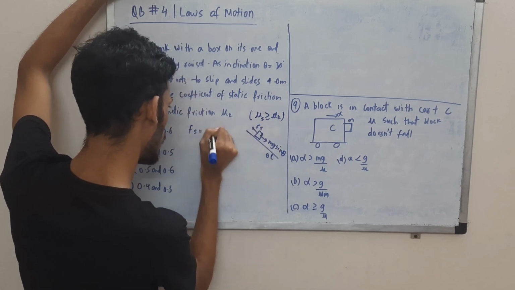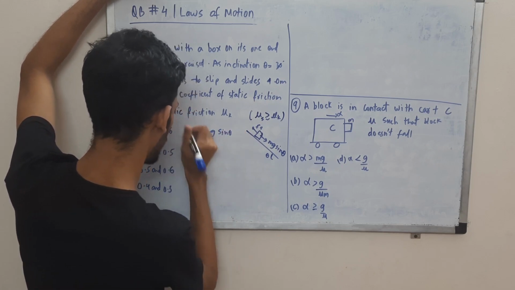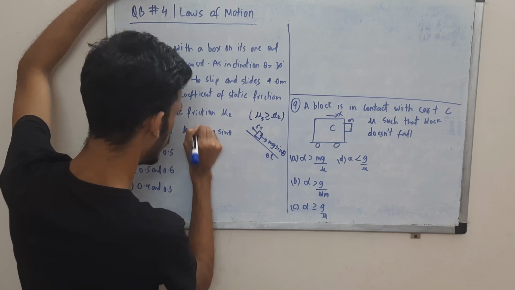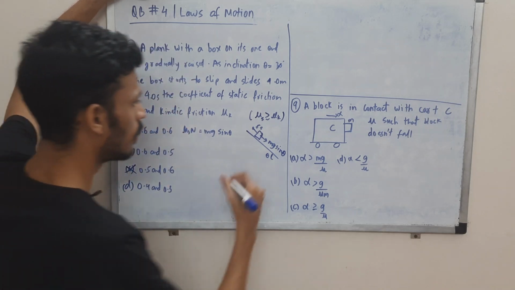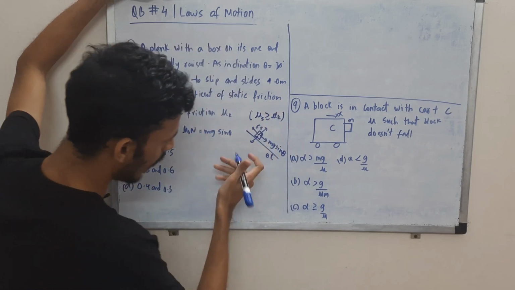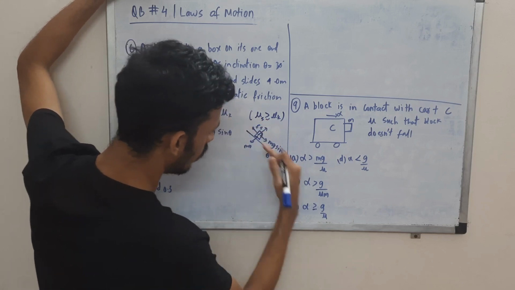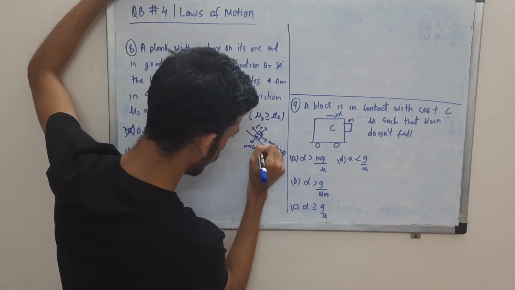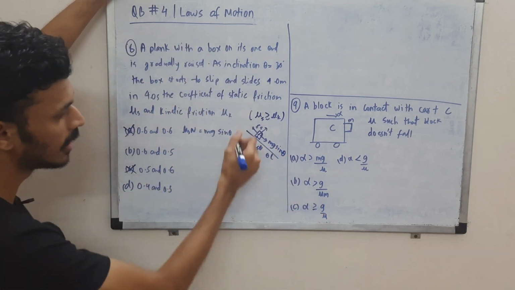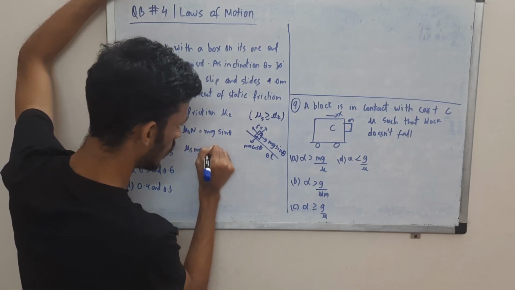So Fs is mg sin theta, right? So we'll say mu s and normal force, and keep in mind over here that the normal force will not be equal to mg in this case. Perpendicular to the incline it is mg cos theta; parallel to the incline is mg sin theta. So here mu s and N will be mg cos theta, right?